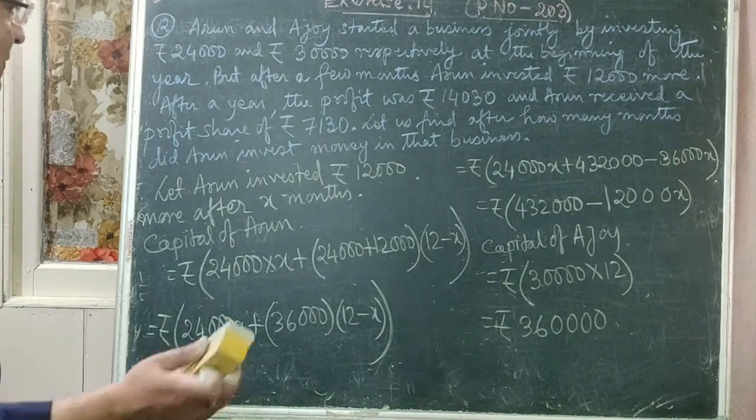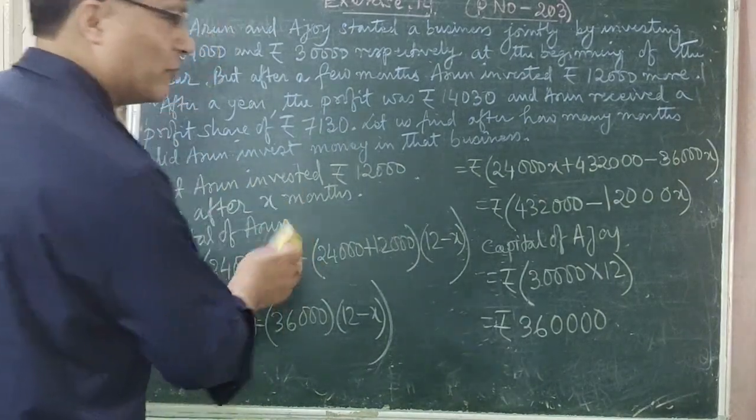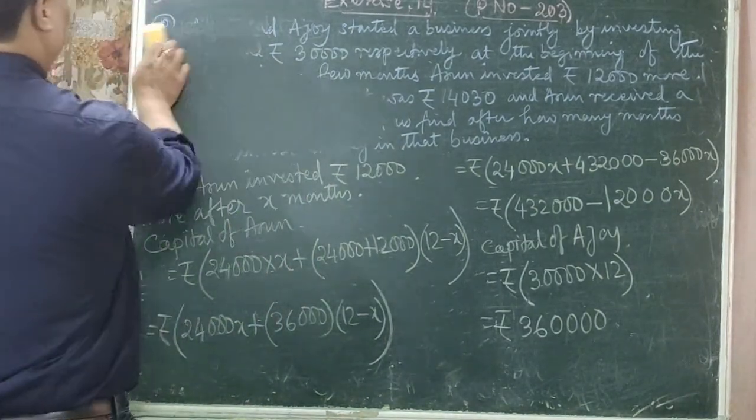So now let us find out the ratio of their capitals.